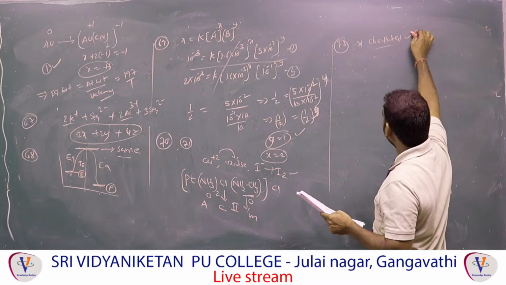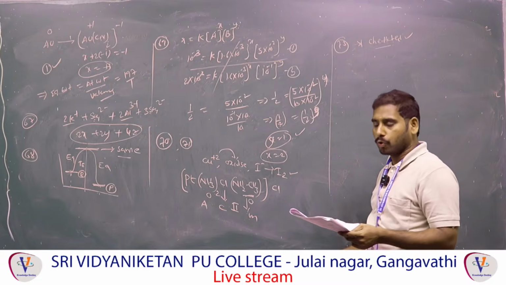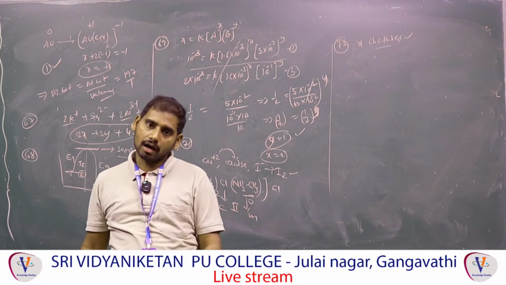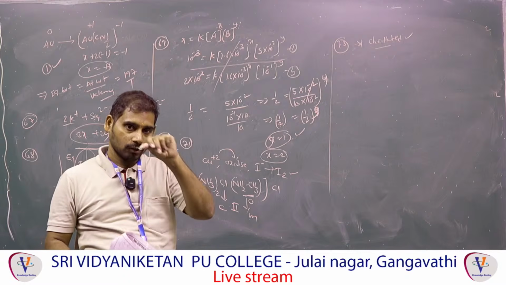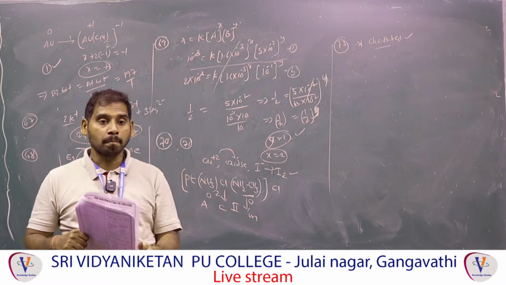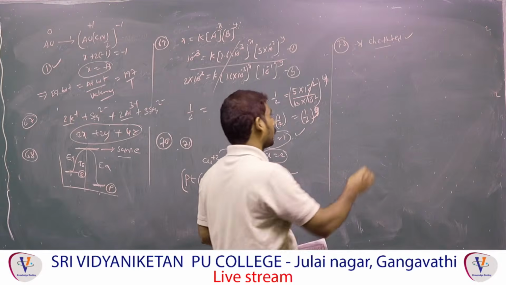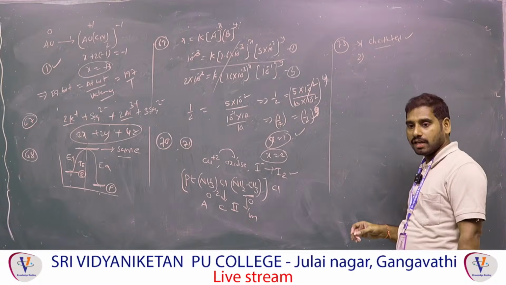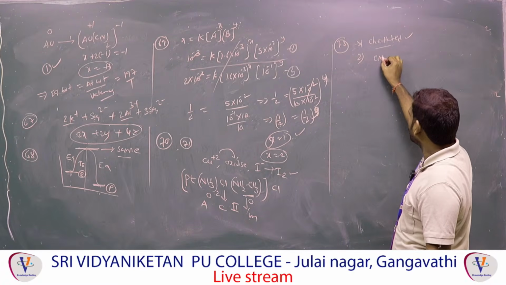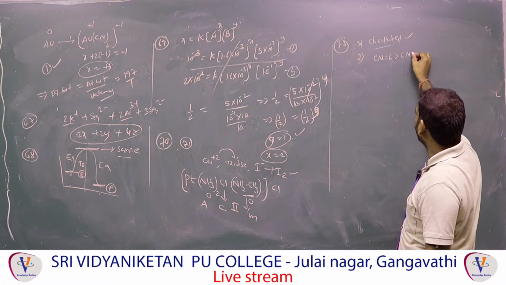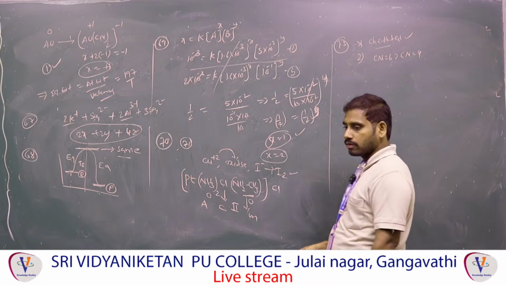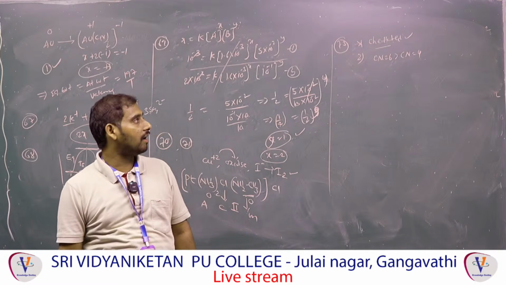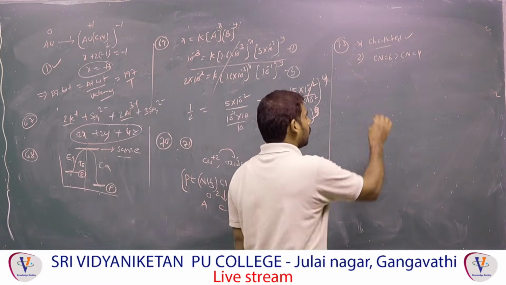Chelated ligands are more splitting than monodentate ligands. That means di- or polydentate ligands give more crystal field splitting energy than monodentate ligands. That is the first point. Second point: coordination number 6 is more than coordination number 4. That means octahedral complexes are more splitting than tetrahedral and square planar complexes. That is the second point.